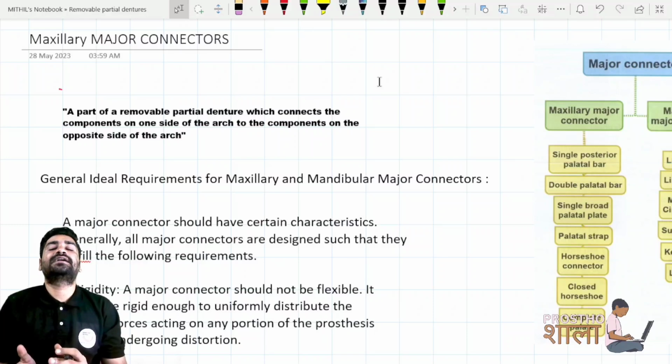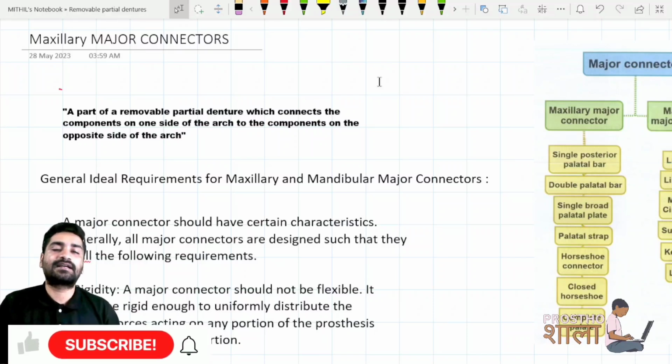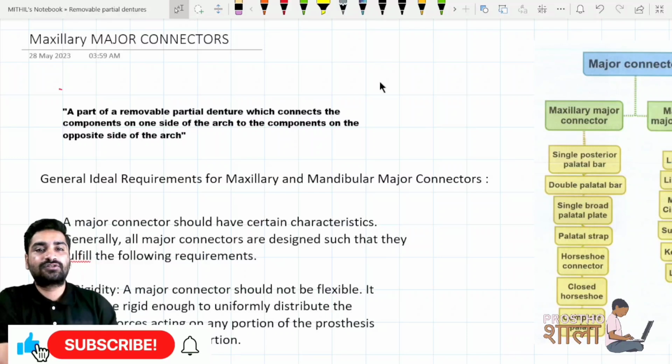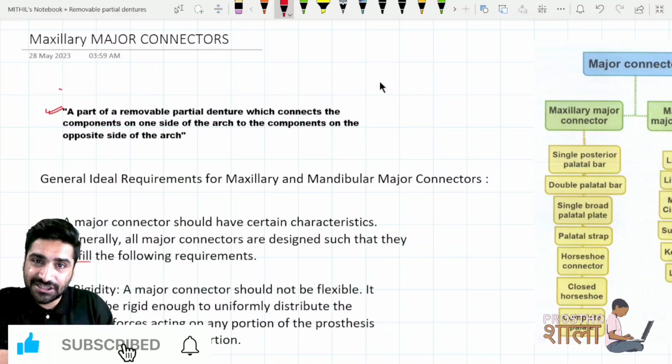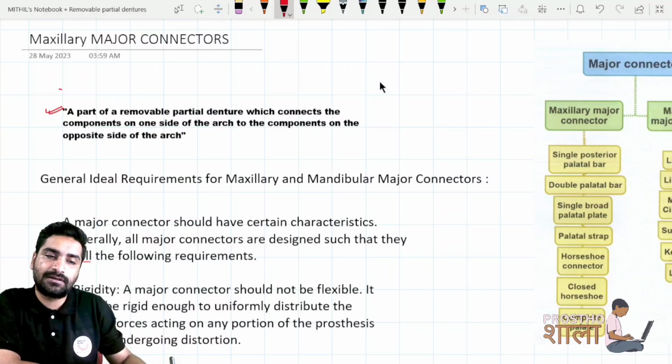Okay, so the components on the left side are connected to the components on the right side through the major connector. So if I want to define what is major connector, it is a part of removable partial denture which connects the components on one side of the arch to the components on the opposite side of the arch.